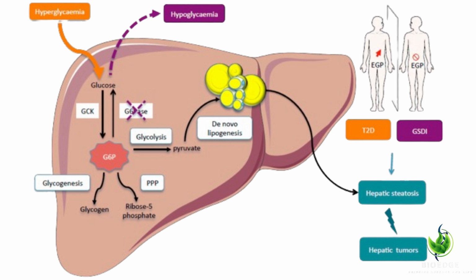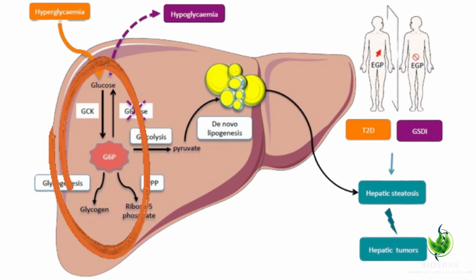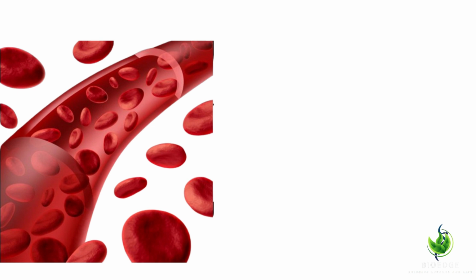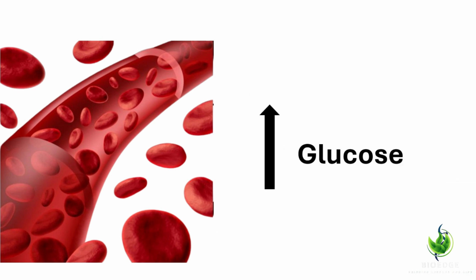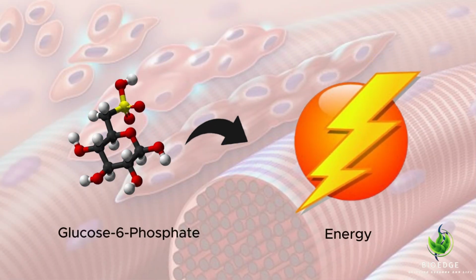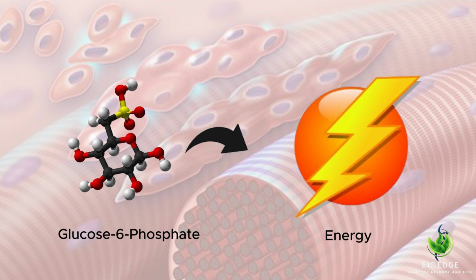Next is the glucose release. In the liver, glucose 6-phosphate is further converted to glucose by an enzyme called glucose 6-phosphatase and released into the bloodstream, raising blood sugar level. In muscles, glucose 6-phosphate is primarily used for energy production through glycolysis.